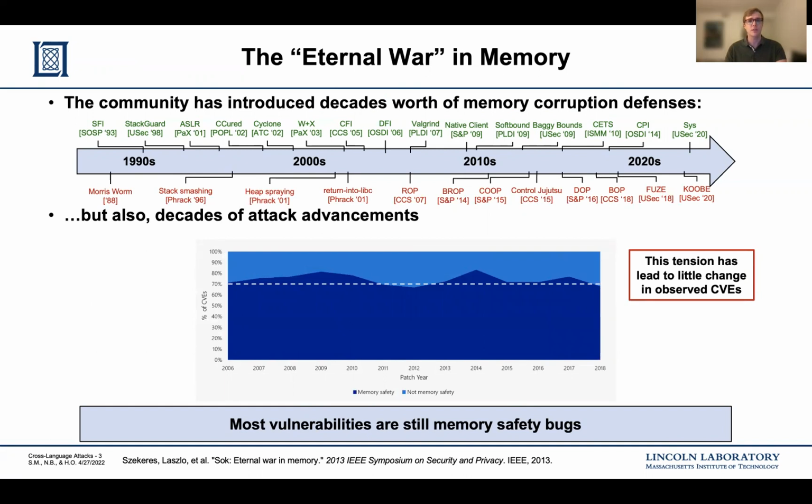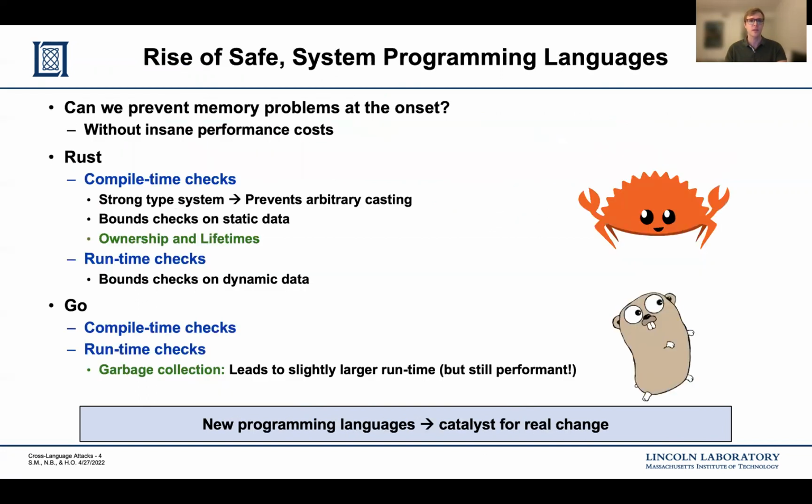For example, the graphic in the middle shows that between 2006 and 2018, memory safety consistently caused around 70% of all CVEs at Microsoft. Moreover, these statistics also have been reported by other companies such as Google.